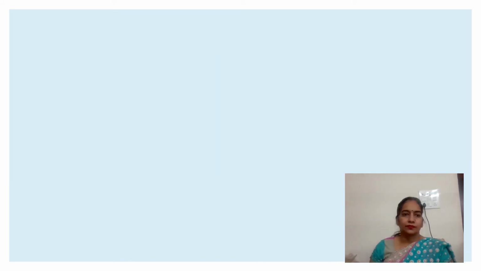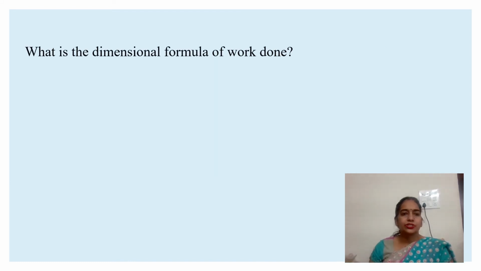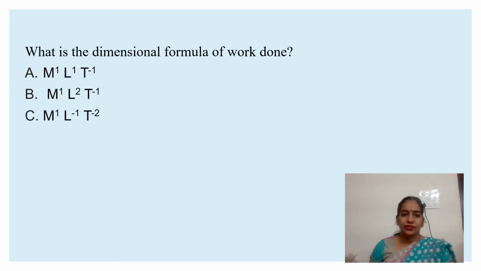So next, what is the dimension formula of work done? M1 L1 T minus 2, M1 L2 T minus 1, M1 L minus 1 T minus 2, or M1 L2 T minus 2. The dimension formula of work done is M1 L2 T minus 2.